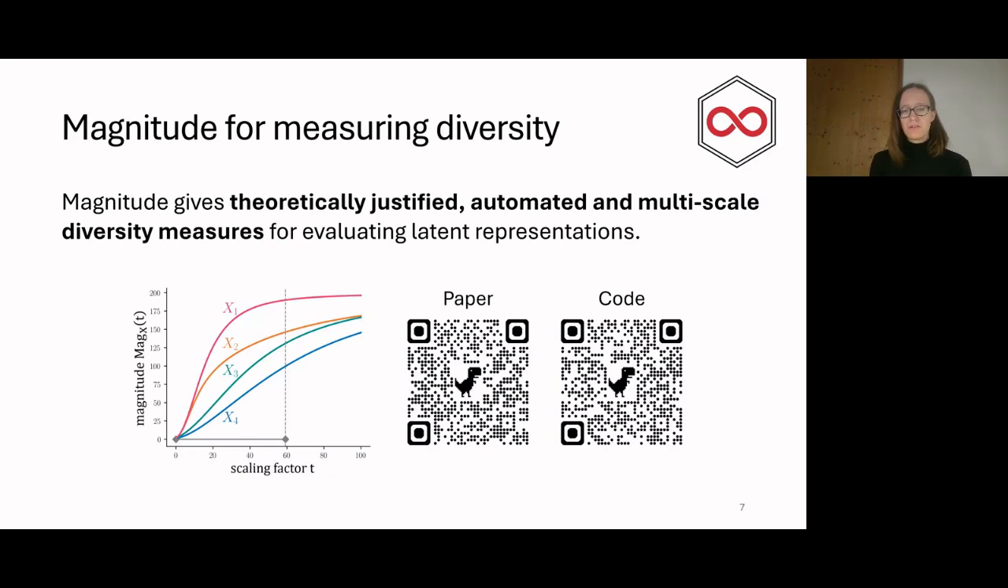Finally, we show further results in the paper, and we've published code for computing these diversity measures. So in case you're interested in more details, please check them out.